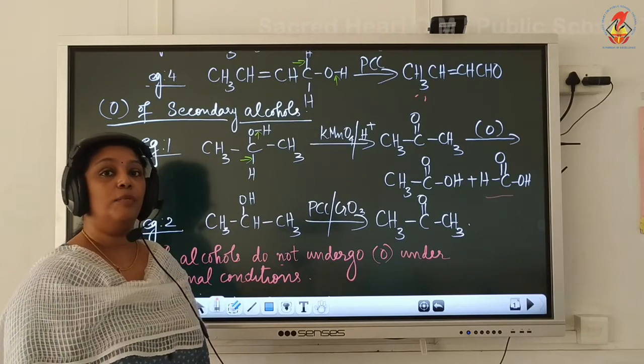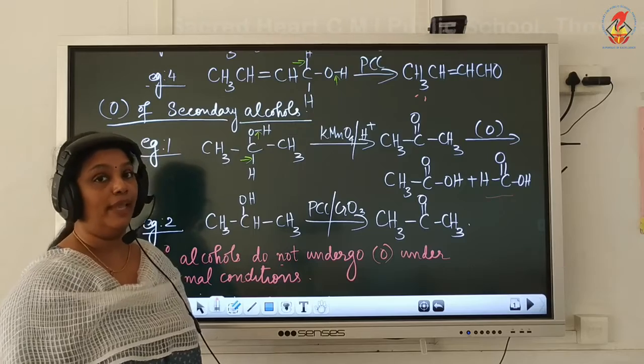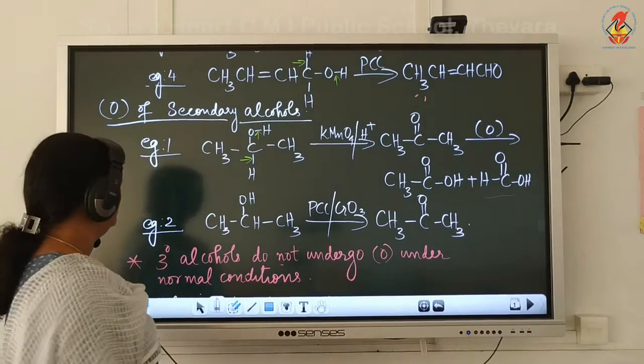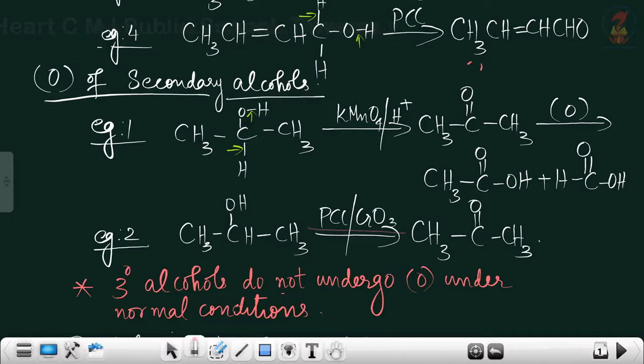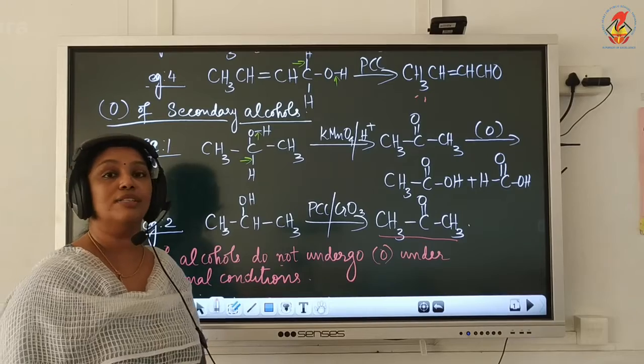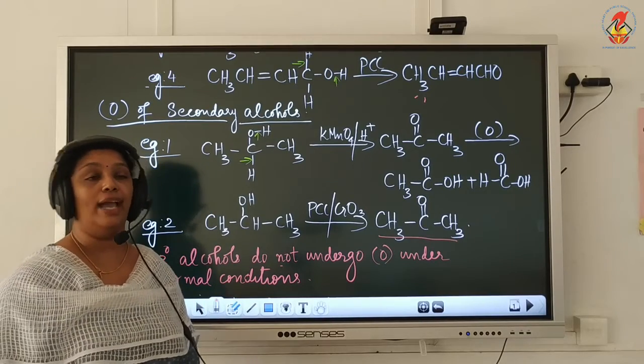Now again, suppose we want to stop the oxidation at the ketone stage. Then secondary alcohol on treatment with PCC or chromium trioxide gives a ketone, which will not further undergo any oxidation. So this is the oxidation reaction of secondary alcohols.